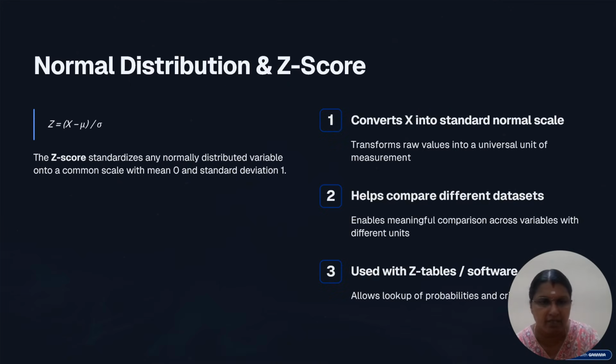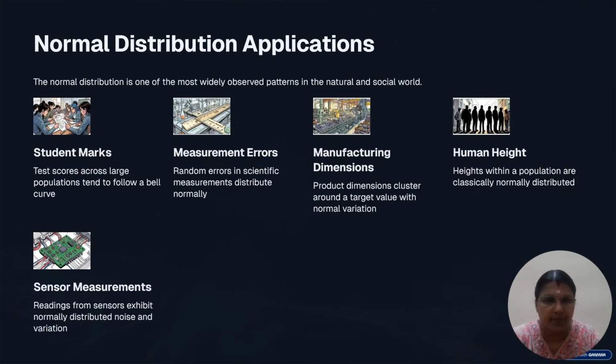x is the given value, mu is the mean, and sigma is the standard deviation. These are the important applications of normal distributions: student marks, measurement error, manufacturing dimensions, human height, and sensor measurements. For example, student test scores across large populations tend to follow a bell-shaped curve.